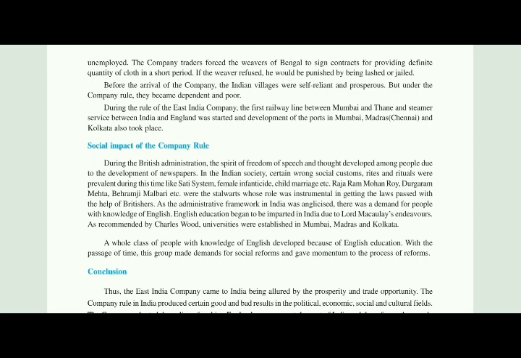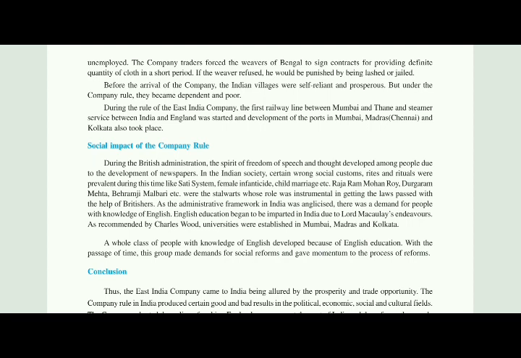Next, in Indian society, certain wrong social customs and rituals were prevalent during this time, like the sati system, female infanticide, and child marriage. Certain restrictions and rituals were quite prevailing in our past, which have now been stopped. Raja Ram Mohan Roy, Durgaram Mehta, Behramji Malabari, etc. were the stalwarts whose role was instrumental in getting the rules passed with the help of the Britishers.